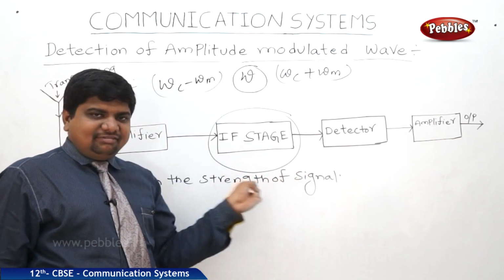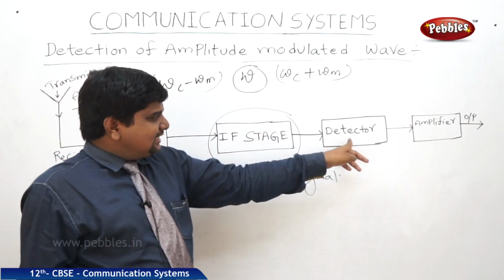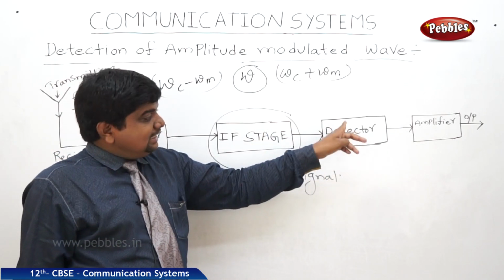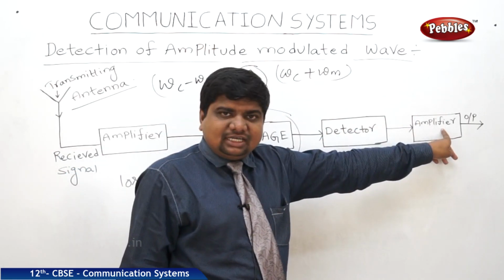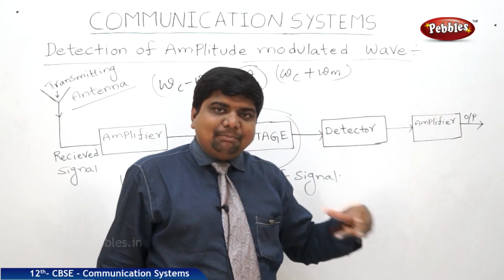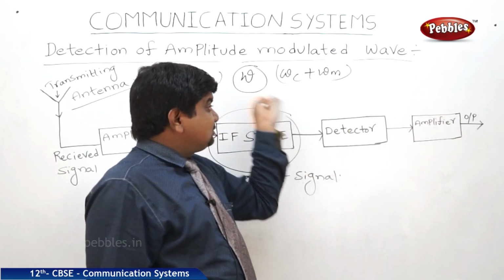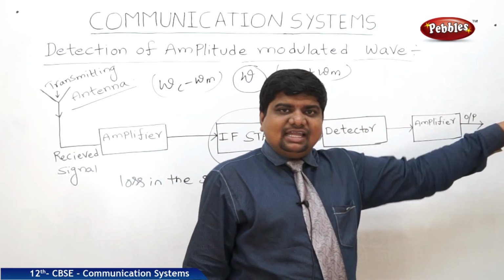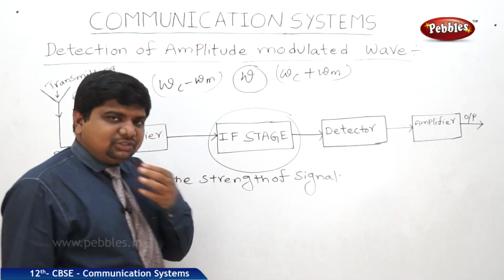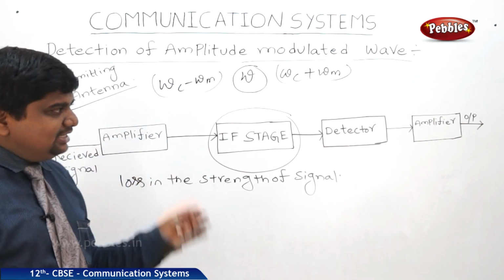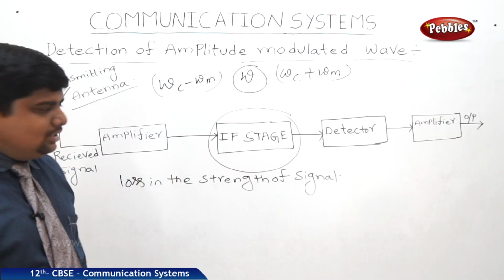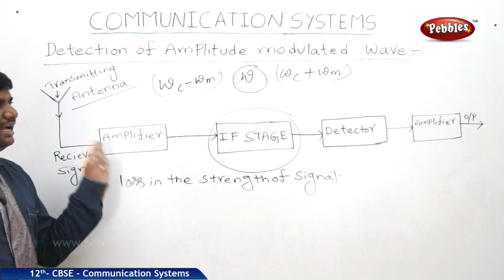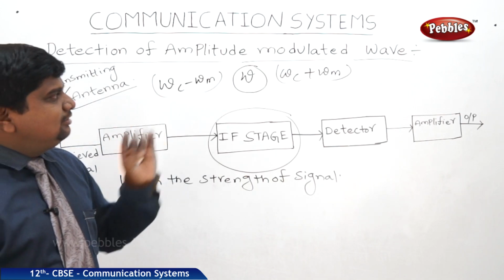This middle frequency is detected by a detector. Again it is connected to the amplifier, which amplifies the signal with respect to its frequency and amplitude. Then it is released as an output, and that output we listen to, maybe music, maybe a speech, whatever it may be. So this is the way to detect the amplitude modulated waves.